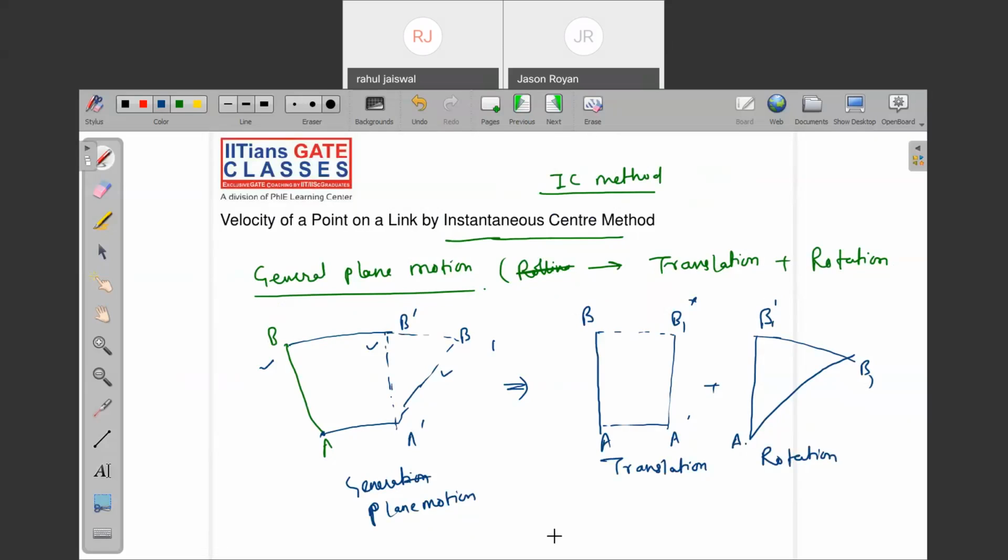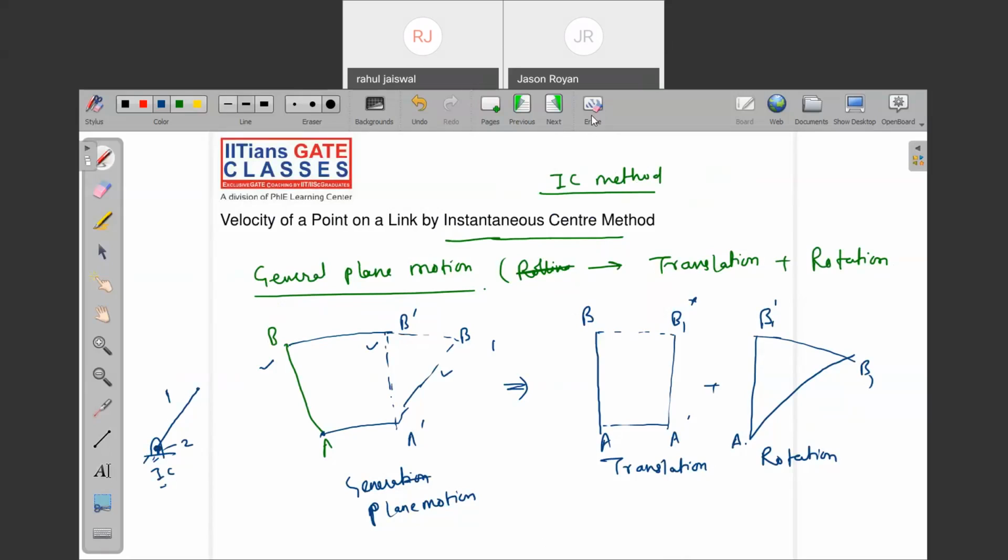What you will say? When the body is under pure rotation, I have given an example. When the body is under pure rotation, what about the instantaneous center of link number 1 and link number 2? This is the I center. The joint itself becomes what? I center, yes or no? See, what is the instantaneous center? The center about which the whole body is under pure rotation. Are you getting my point?